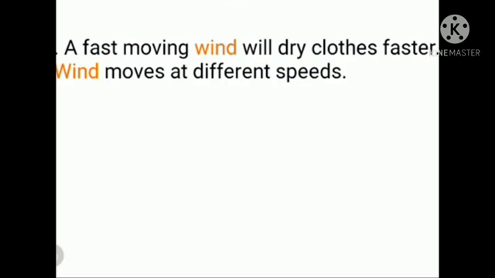And see here children, different winds move at different speeds. In the previous class I gave one clue that we have different types of winds. In this lesson we will discuss that. Okay, a fast moving wind will dry clothes faster. Wind moves at different speeds.